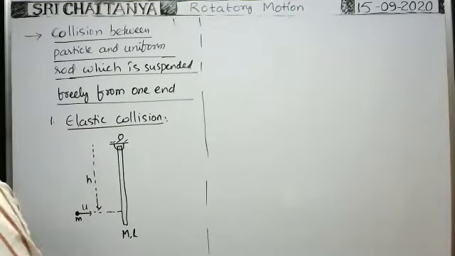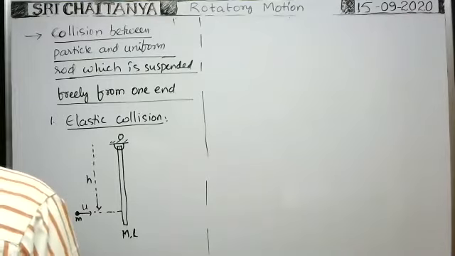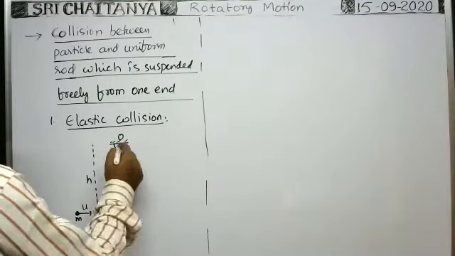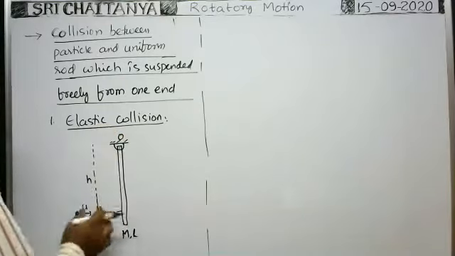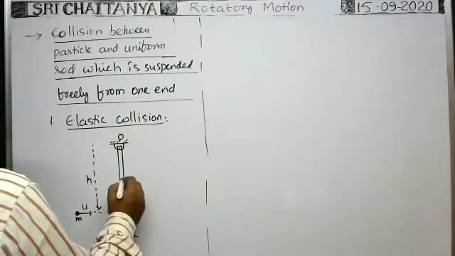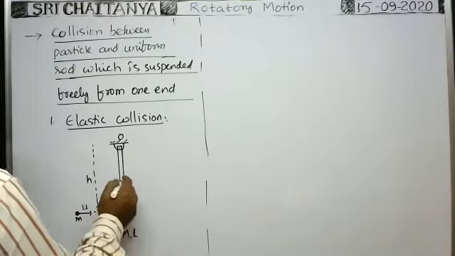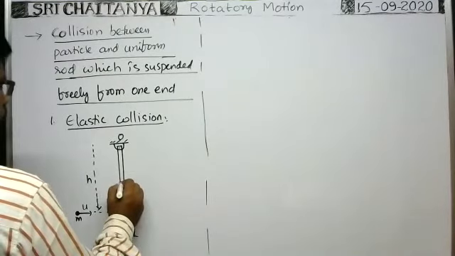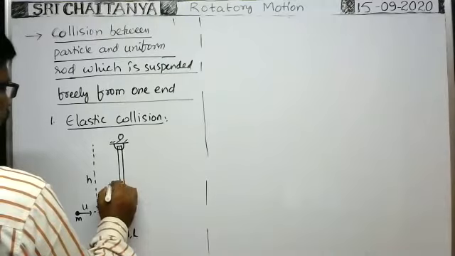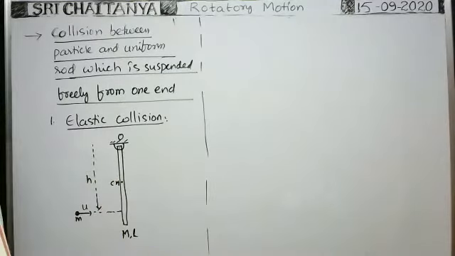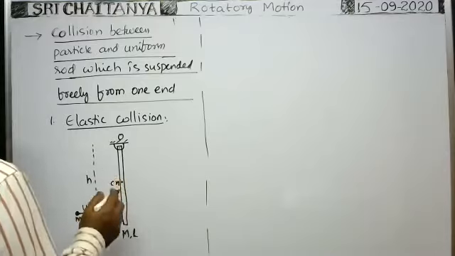Okay. Now, whenever the particle makes collision, the collision is elastic. That's why the particle does not stick to the rod. The center of mass of the rod lies here only. It is the center of mass of the rod, at O.